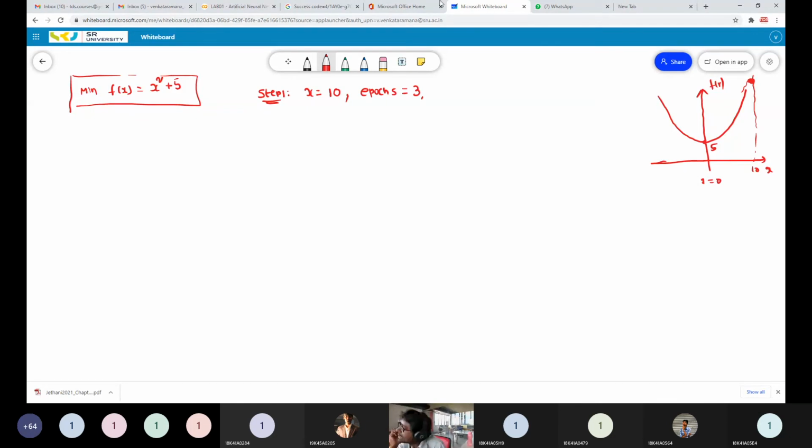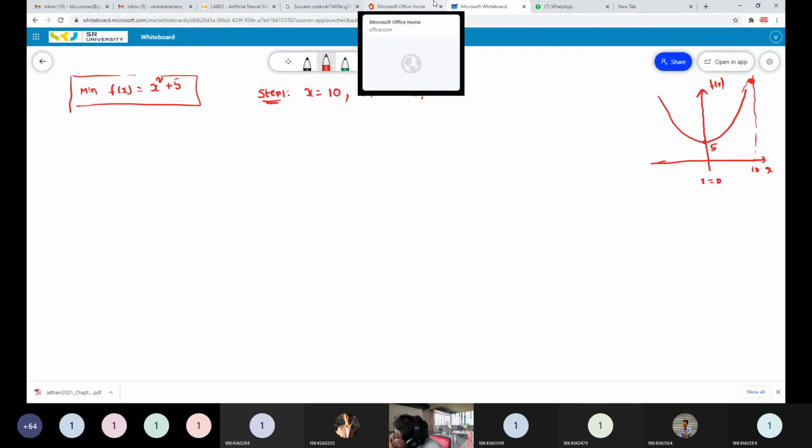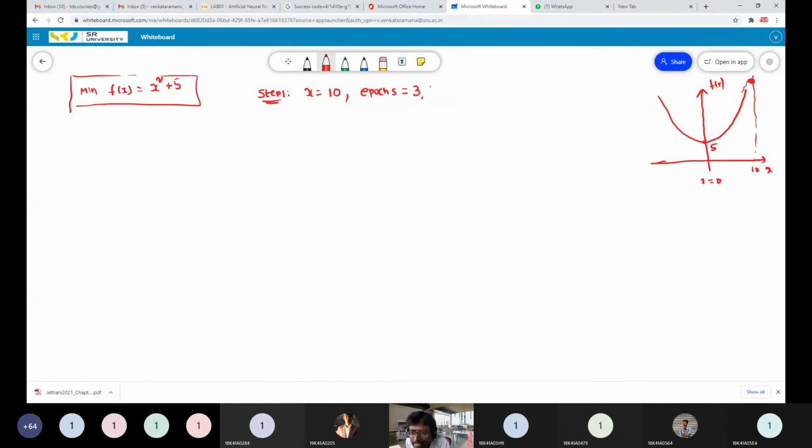What else do we have to initialize? Learning rate. Perfect. We have to initialize the learning rate eta. So I am initializing the learning rate eta equal to 0.1. It is a value between 0 and 1. What is the impact of learning rate? I will discuss later.